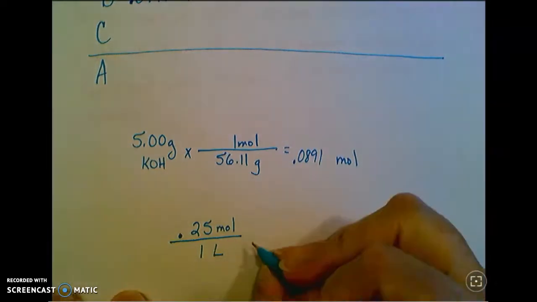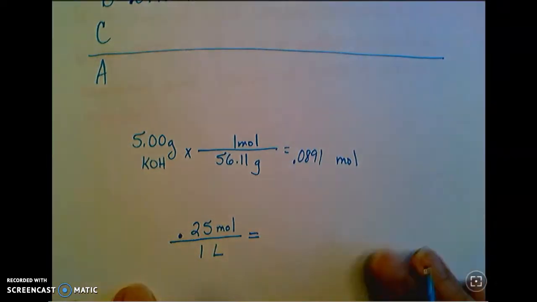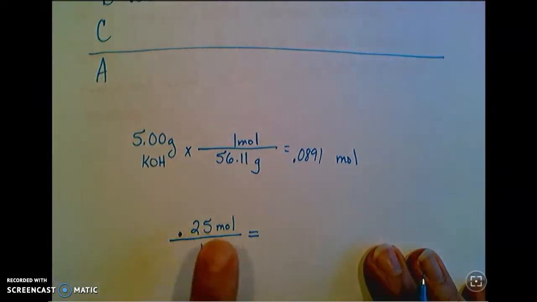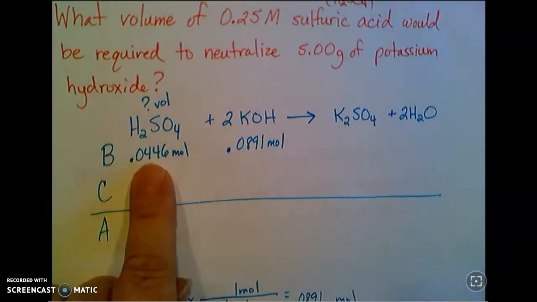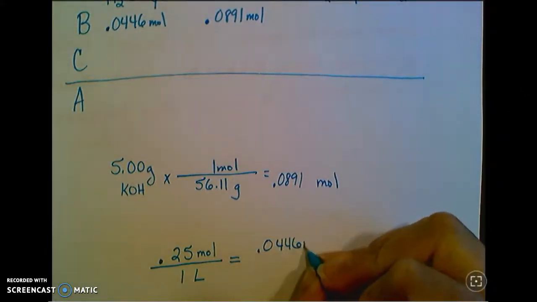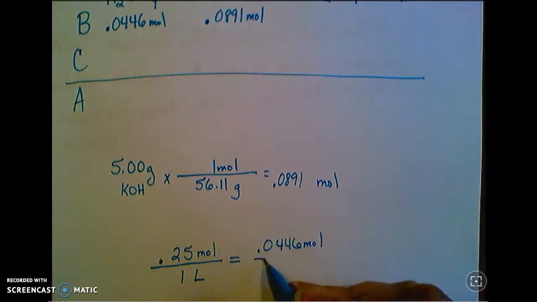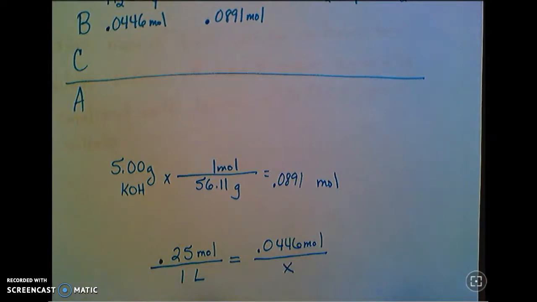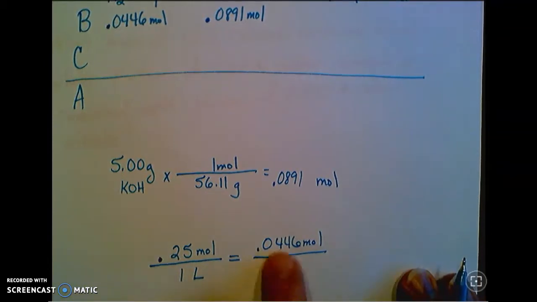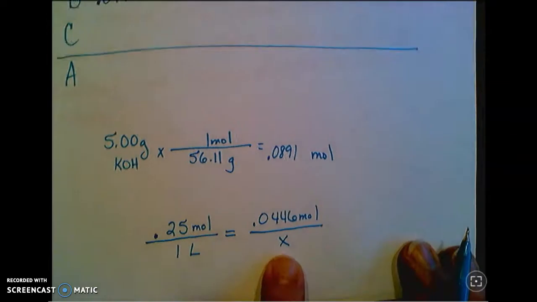And that helps you see the proportion in this. So the solution has this concentration, but I don't need 0.25 moles. I need this number of moles. So 0.0446 is the number of moles that I need for this reaction. And I'm going to solve here for X. X is my unknown, and that's going to be the volume. So 0.25 liters is to 1 liter, as 0.0446 is to X liters.